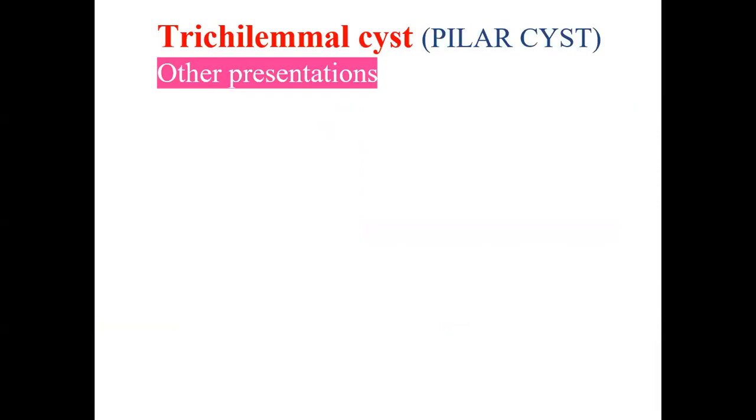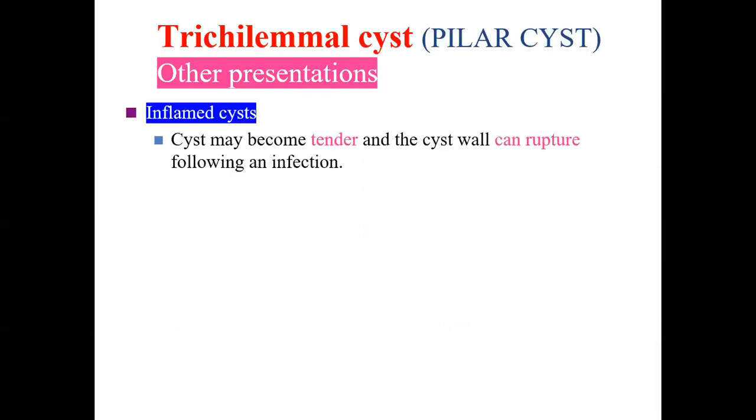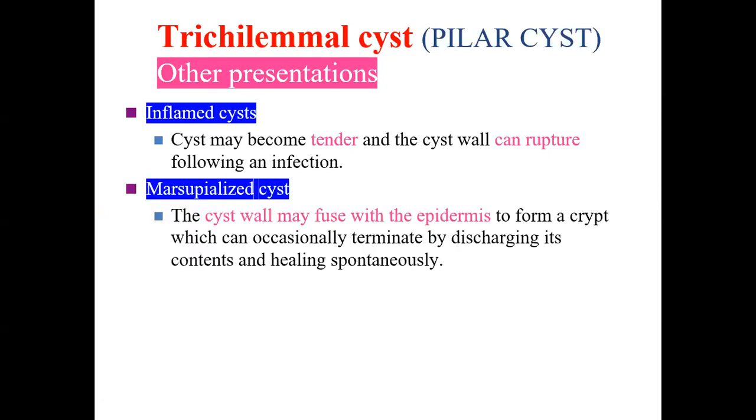Tricholemmal cysts have certain other presentations, like inflamed cysts. The cyst may become tender, and the cyst wall can rupture following an infection. Another type of pilar cyst is the marsupialized cyst. The cyst wall may fuse with the epidermis to form a crypt, which can occasionally terminate by discharging its contents.